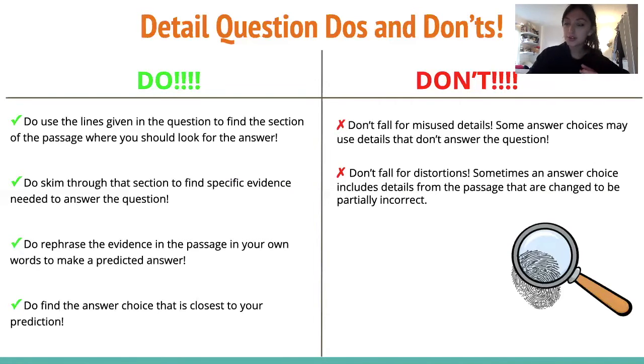So here are some don'ts. It's really important, which I'm going to stress when I'm going over the answers, that we are really specific on what the question is asking us, because a lot of times in detailed questions, there's going to be a lot of relevant information in all the answer choices, but it's not going to answer the specific question. So that is something that will really help us get the right answer for these types of questions.